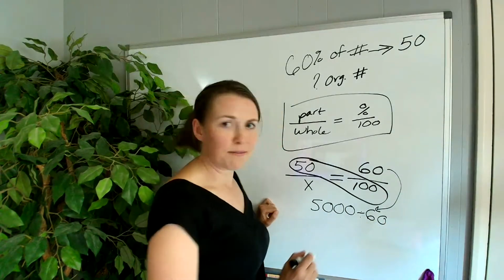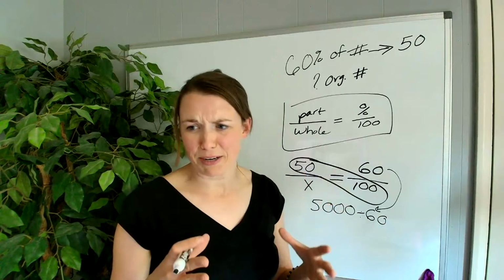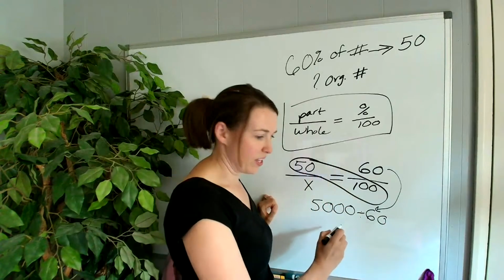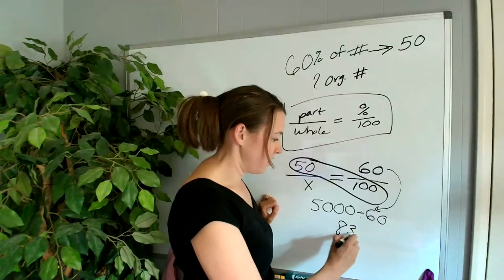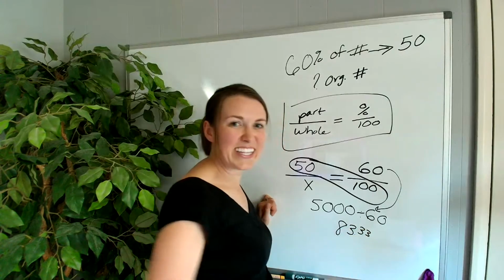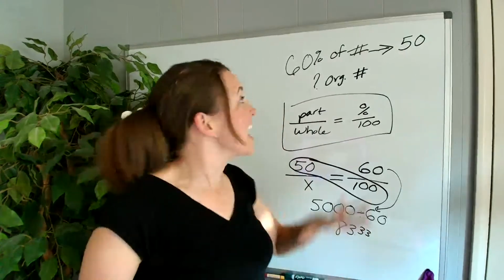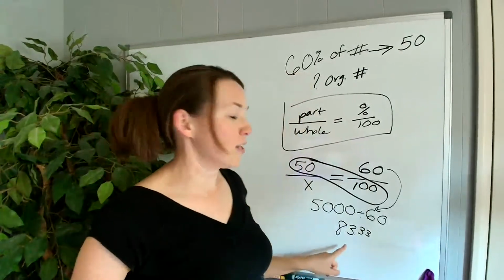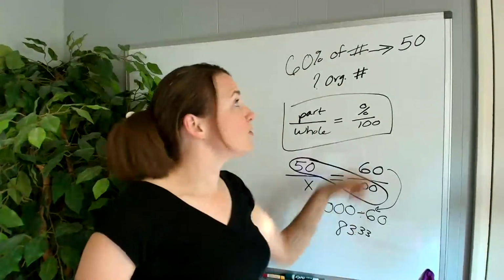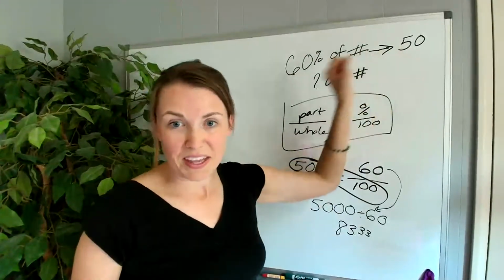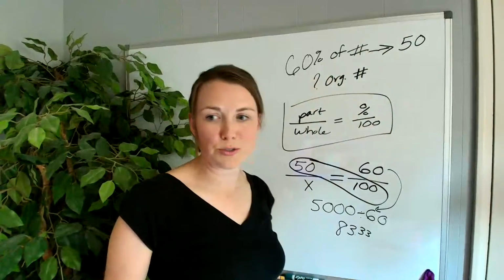My number actually isn't a nice number. It ends up being 83.33. So the way we can read this is 60% of 83.33 equals 50. And that's a pretty solid way to remember it.